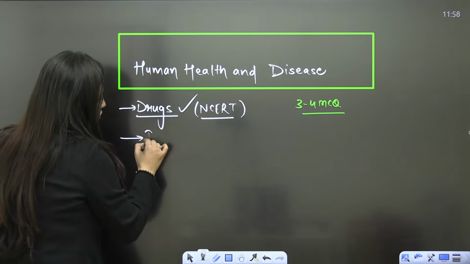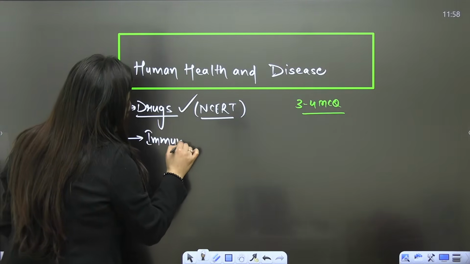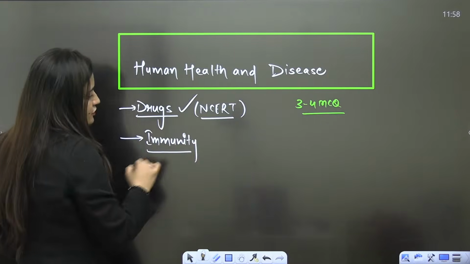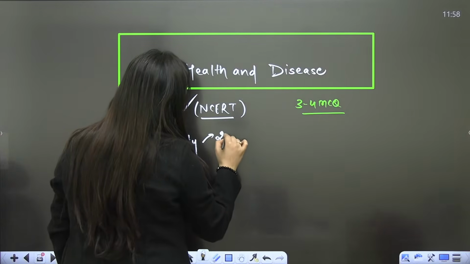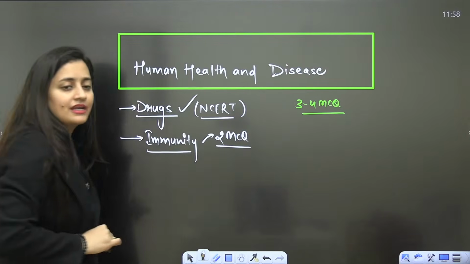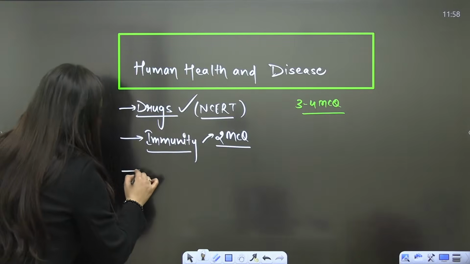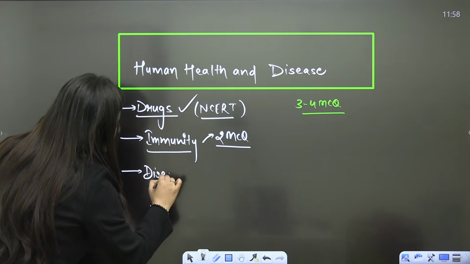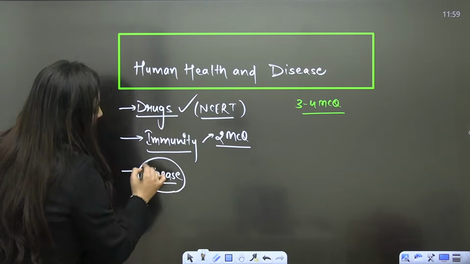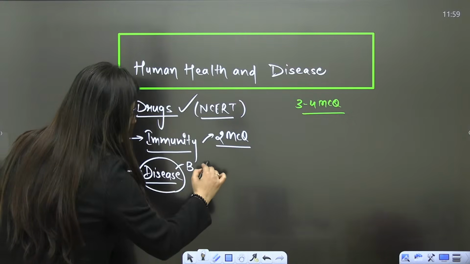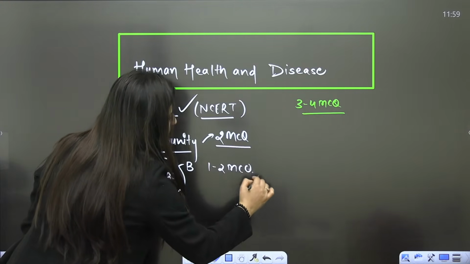Second thing is immunity. From the immunity portion itself, 2 MCQs minimum can come in your paper. One to 2 MCQs can come from the disease part.